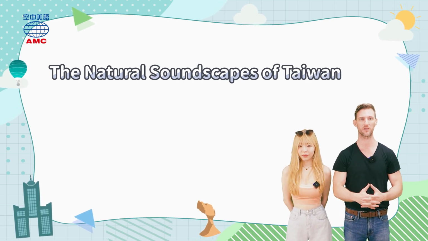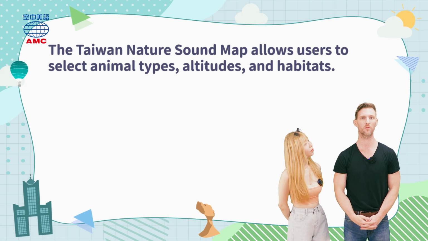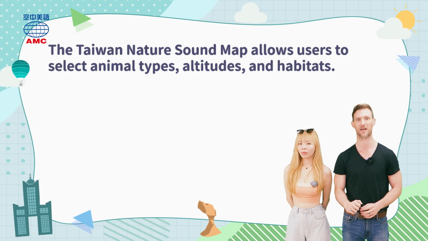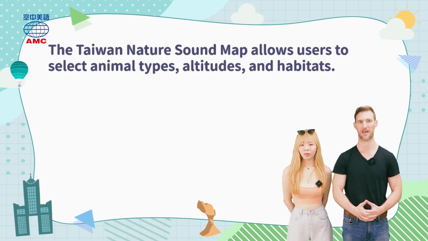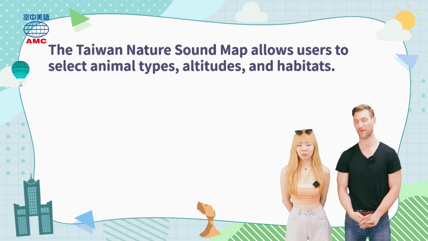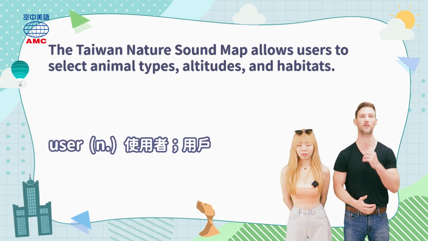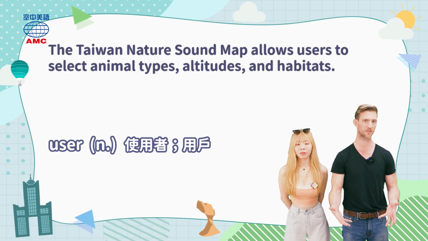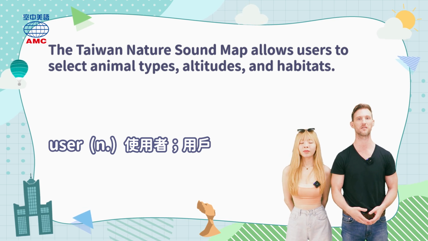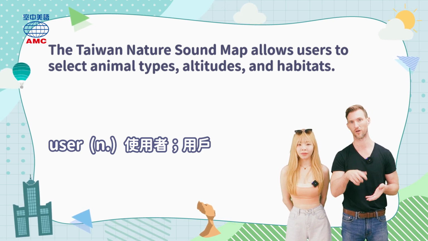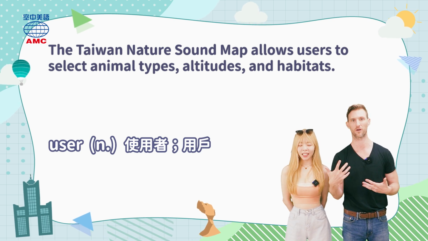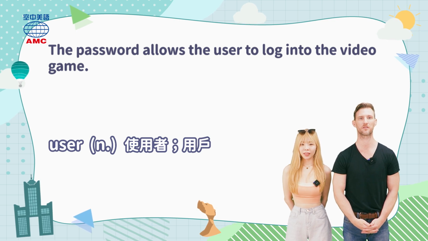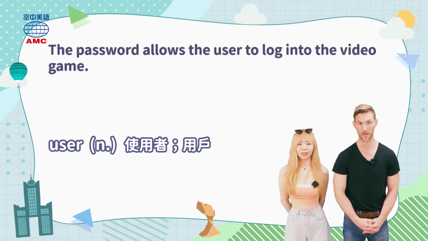But diving deep into our article now: the Taiwan Nature Sound Map allows users to select animal types, altitudes, and habitats. Really? And if you are a user, you can do it. So a user is someone who uses things like products, services, or systems for their needs. So if you go onto their website and you're using their website, you are the user. An example would be, the password allows the user to log into the video game.